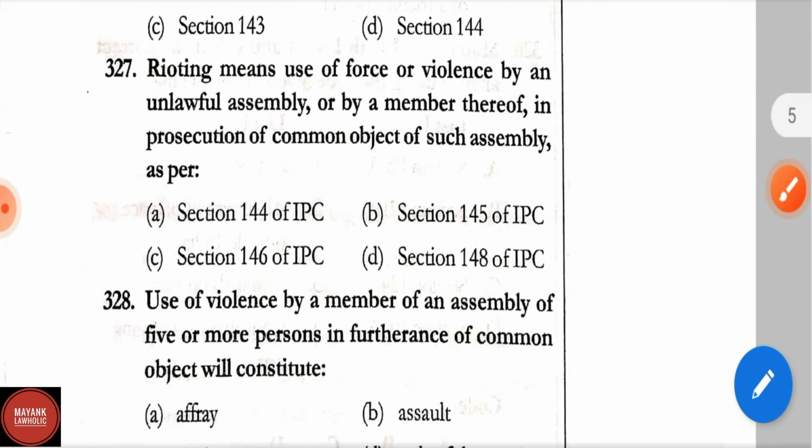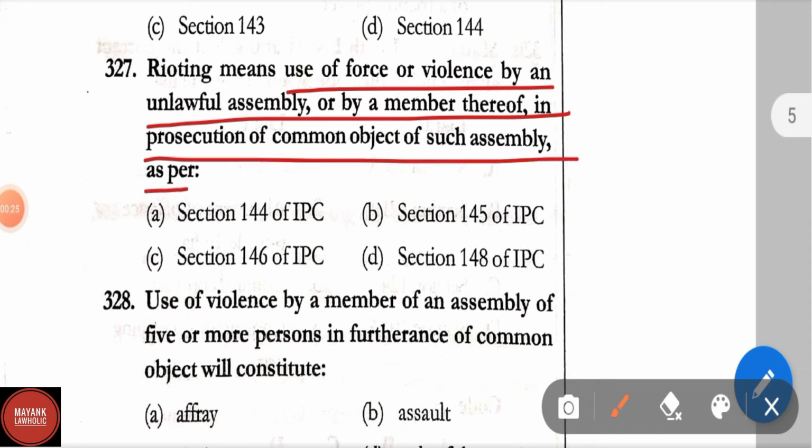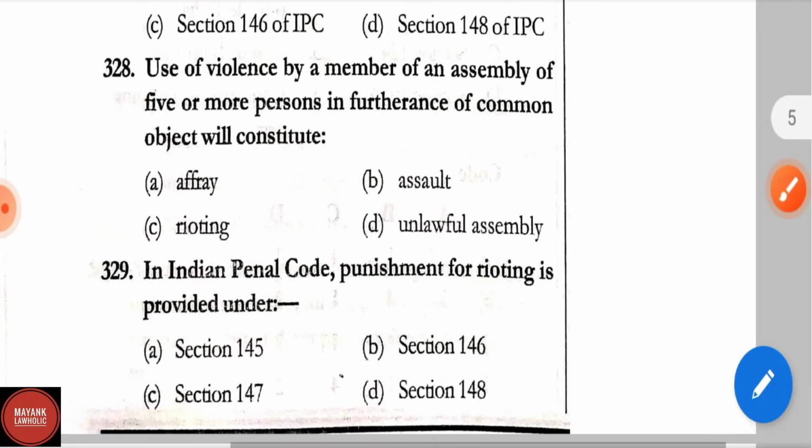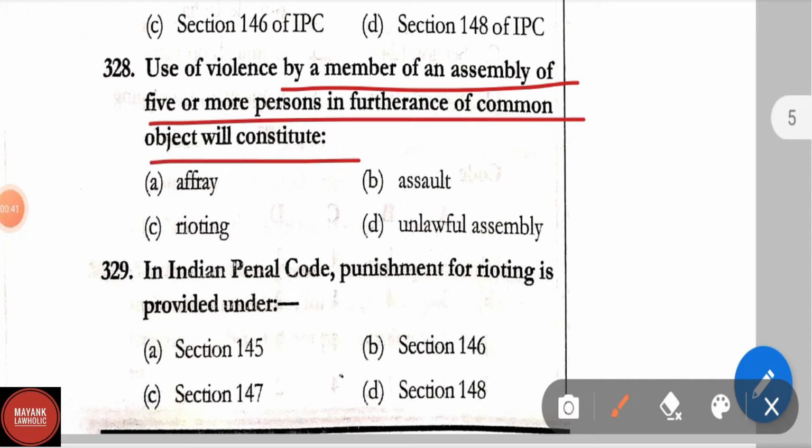Question number 327. Rioting means use of force or violence by an unlawful assembly or by a member thereof in prosecution of a common object of such assembly as per Section 144 of IPC, Section 145 of IPC, Section 146 of IPC, Section 148 of IPC. Here the correct answer is Section 146 of IPC. Question number 328. Use of violence by a member of an assembly of 5 or more persons in furtherance of common object will constitute rioting. Correct answer is rioting.